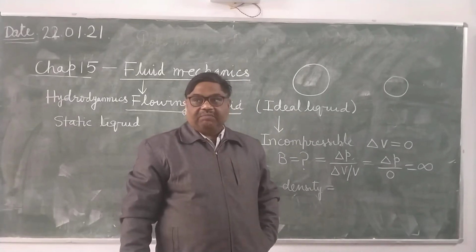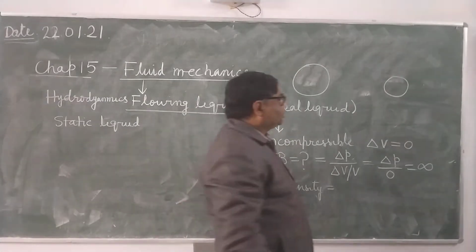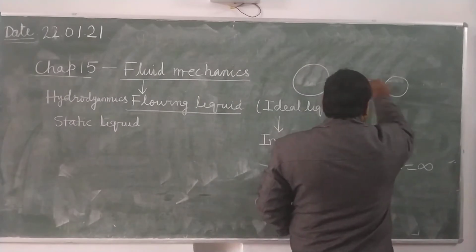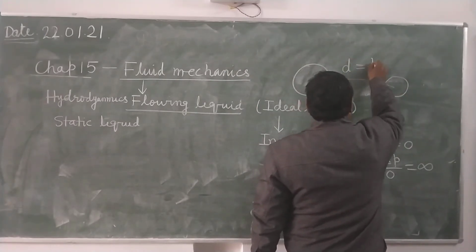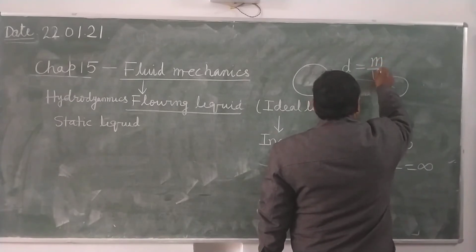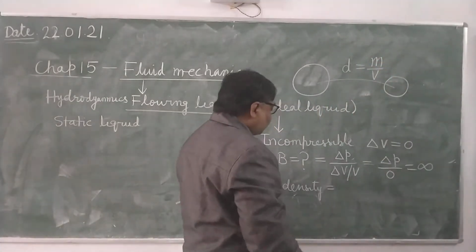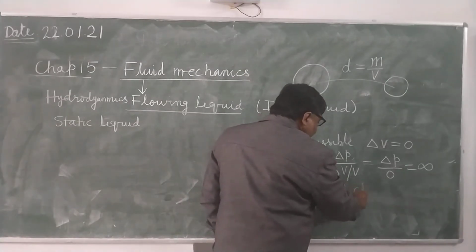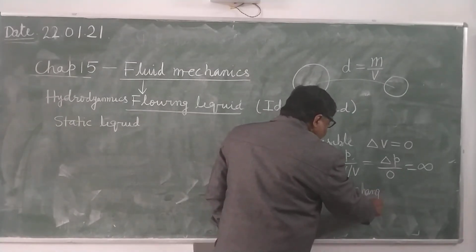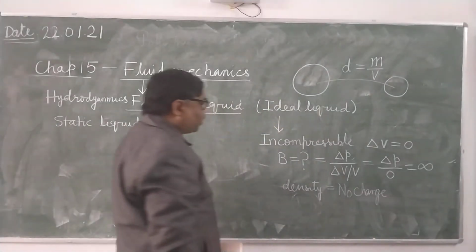Mass will remain the same, but the volume has decreased. Therefore density will increase, since density equals mass upon volume. So since there is no change in volume, density will remain unchanged. So this is the first property of ideal liquid.